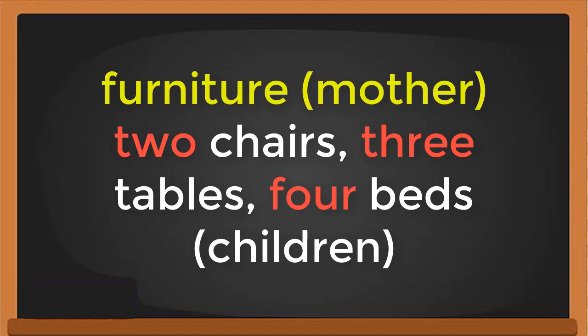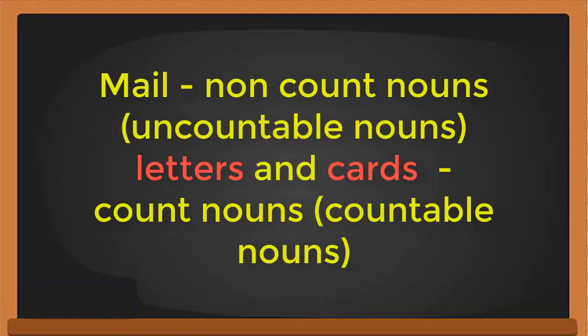The second example is mail, okay? Mail is an uncountable noun. You cannot say one mail, two mails. No, cannot say that. But the children can be counted, like letters and cards. Letters and cards are parts of mail, like chairs, tables, and beds are parts of furniture. Okay, so letters and cards you can count. That's an uncountable noun.